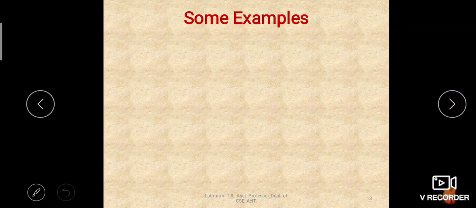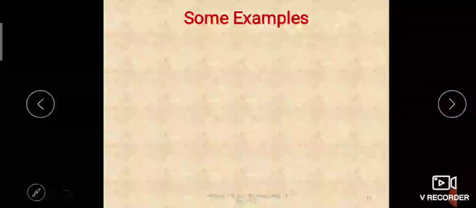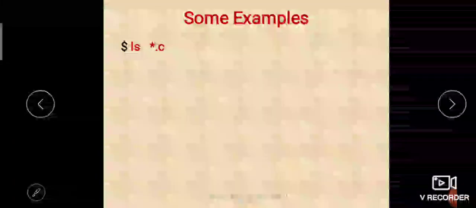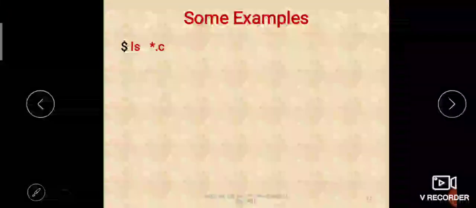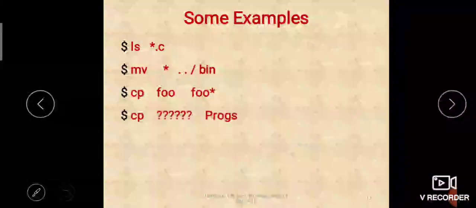Let us look at some examples of different patterns that we have used with wildcards. So what does ls star dot c mean? Just a moment.